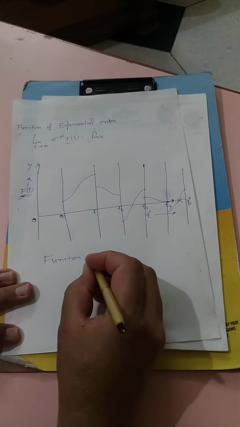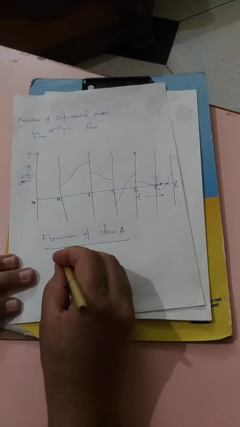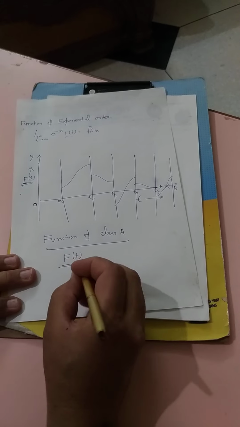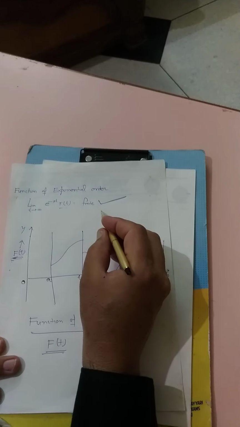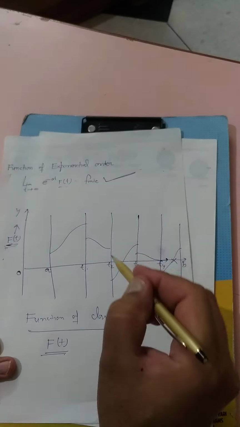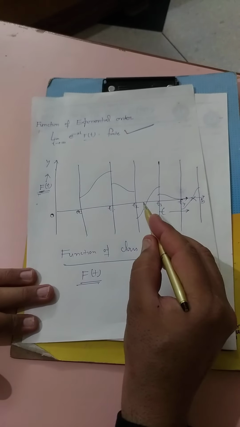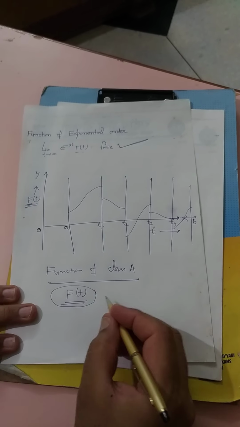Now we start our next heading, and the heading is function of class A. Now see here, function. This is a function of class A. If any function f(t) is a function of exponential order, that is, it satisfies this condition, as well as it is a piecewise or sectionally continuous function, this function f(t) satisfies these two conditions.